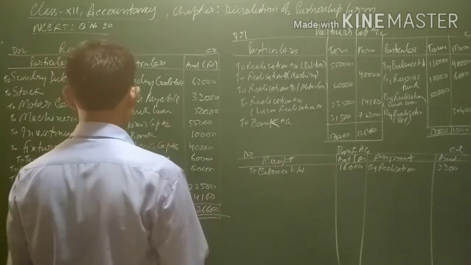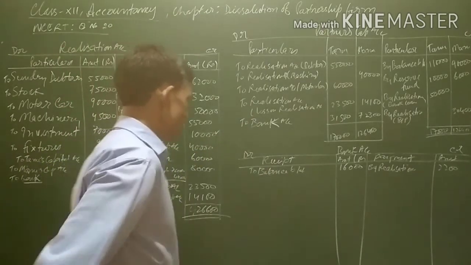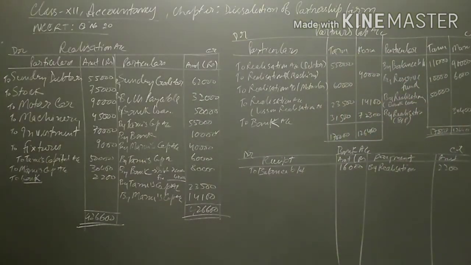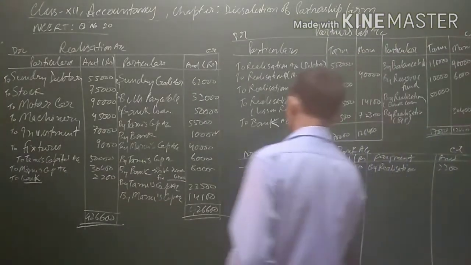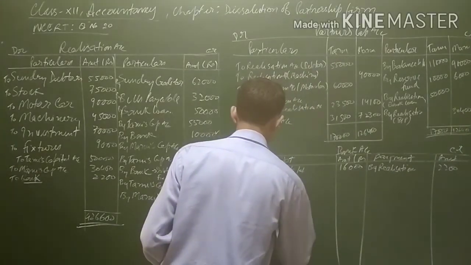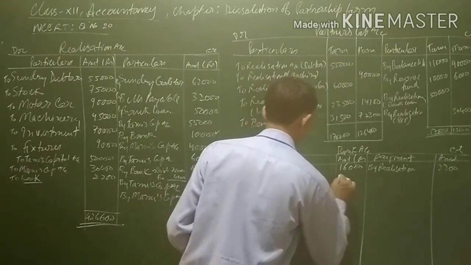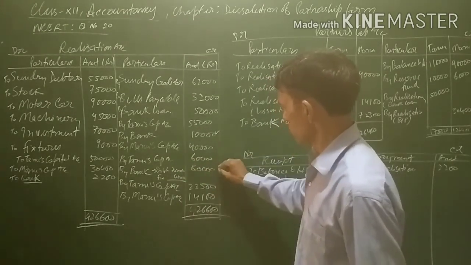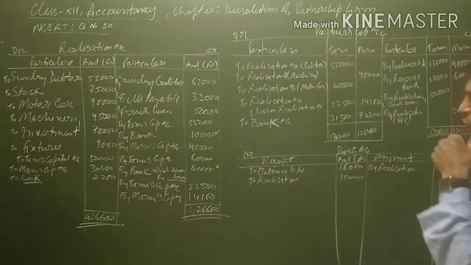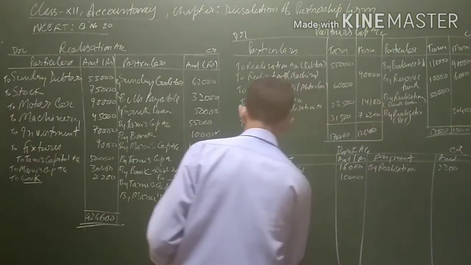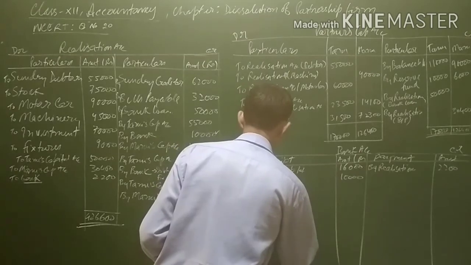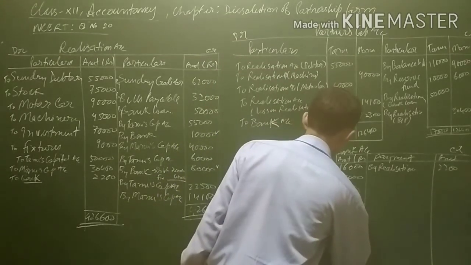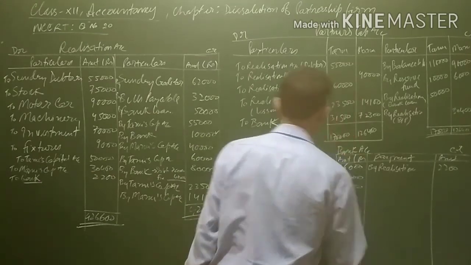Now on the credit side, there is no bank account. Yes, there is a sale, that is 10,000 being realized on account of the debtors. From the debtors 10,000 is realized. Since this is being realized, we will write to realization 10,000 on the debit side. Again, investment and fixture is being sold for 80,000. Again, this balance will be realized. On the debit side of bank account, we will write to realization 80,000.